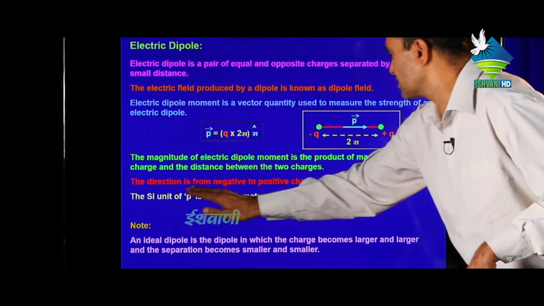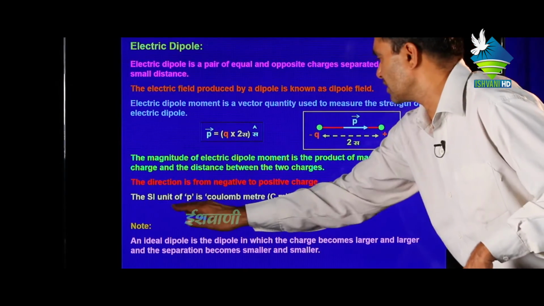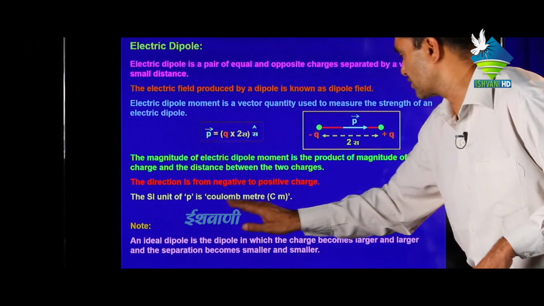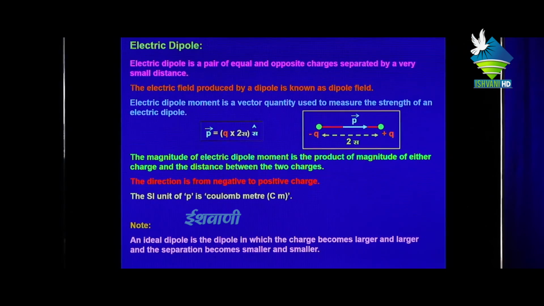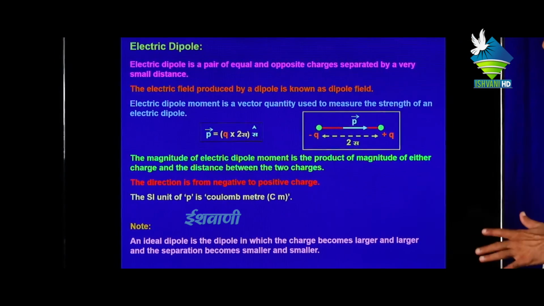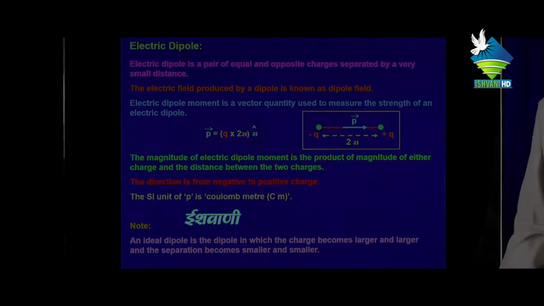The direction is from negative to positive charge. The symbol is P. The SI unit of dipole moment is coulomb meter. Note, an ideal dipole is a dipole in which the charge becomes larger and larger and the separation becomes smaller and smaller.